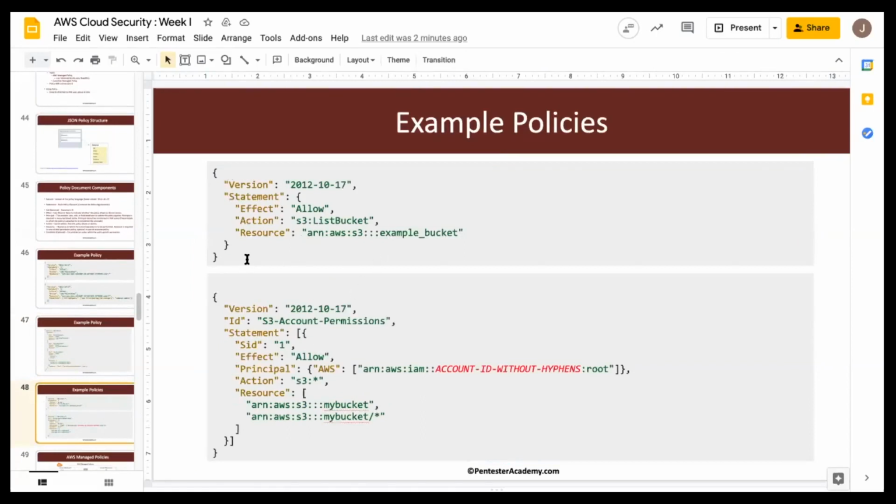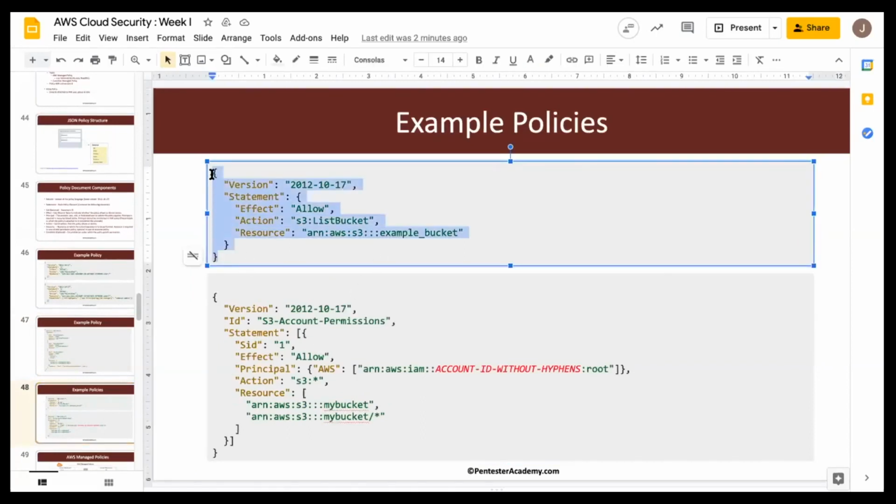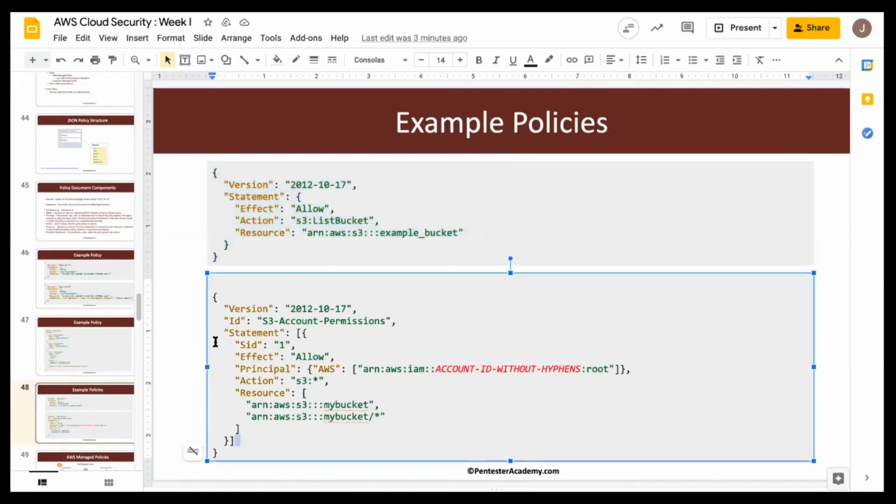Now, here you can notice this is an IAM based policy because it does not have any principal attached to it. And this is a resource based policy. This is because we have a principal mentioned in here. So this specific policy is actually attached to an S3 bucket, and this is attached to an IAM user.